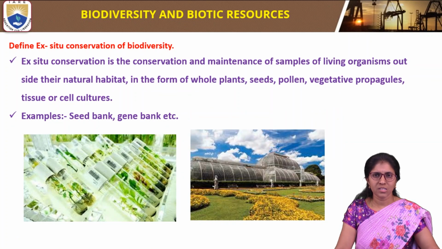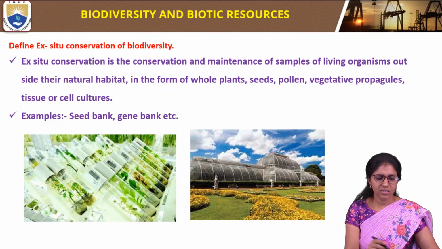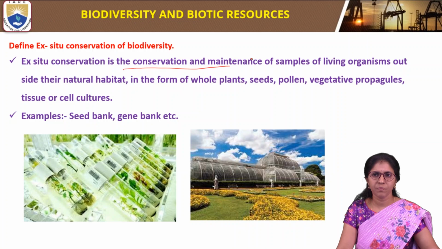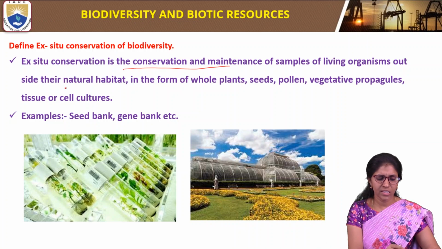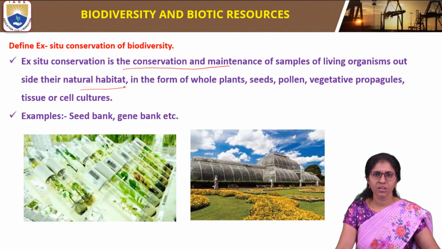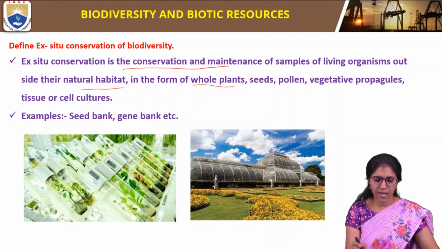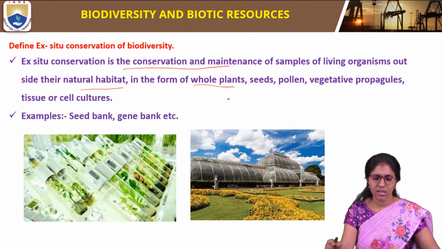Define ex situ conservation of biodiversity. Ex situ conservation is the conservation and maintenance of samples of living organisms outside their natural habitat. It is the process of conserving living organisms outside their natural habitat, in the form of whole plants, seeds, pollen, vegetative propagules, tissues or cell cultures.